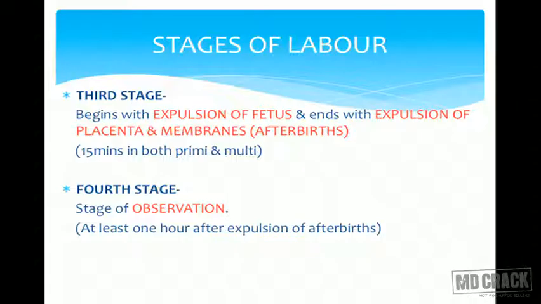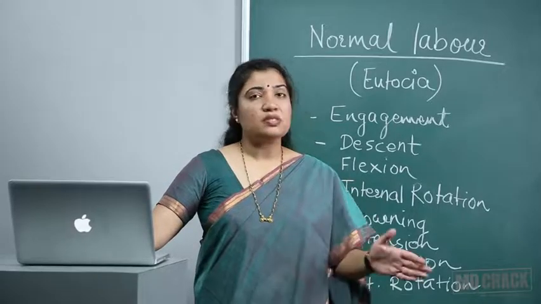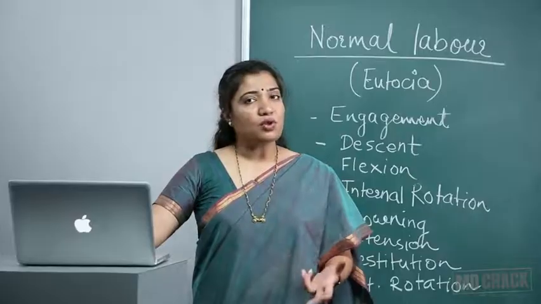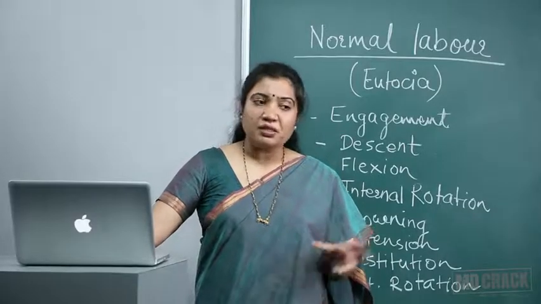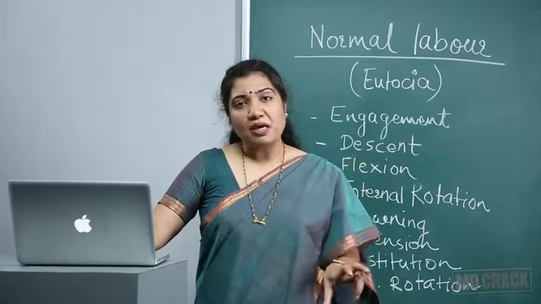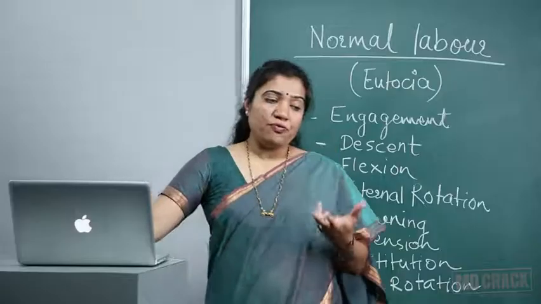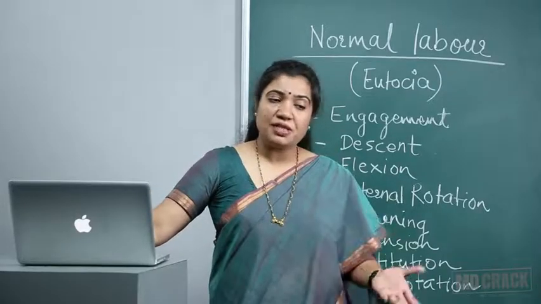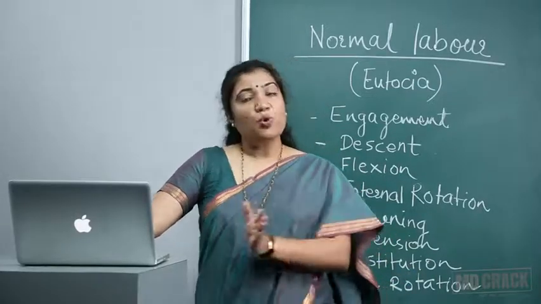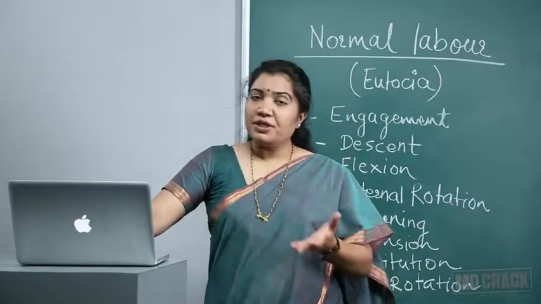Fourth stage is a stage of observation in which we observe the patient for likely complications, because we all know that labor doesn't end once the baby is out. We have certain complications which can convert the happy scenario into a very bad scene. If we relax once the patient is delivered and the placenta is delivered, this whole scene can change. If the patient lands up in embolism, the patient can die.